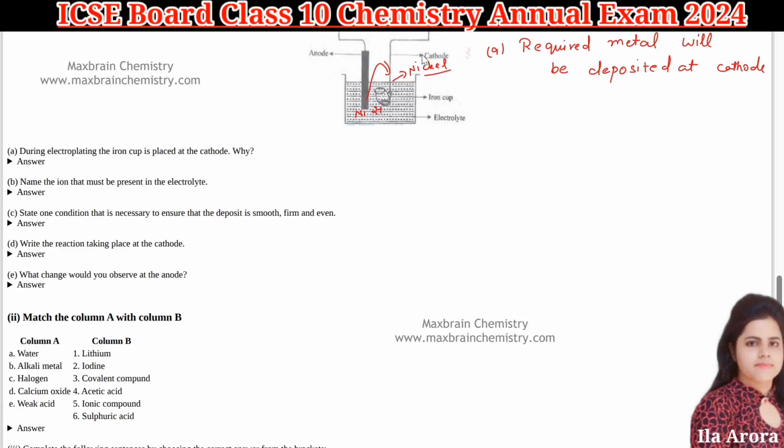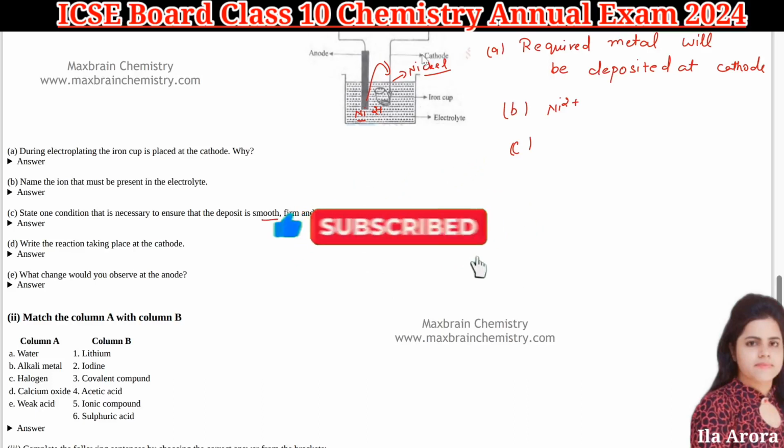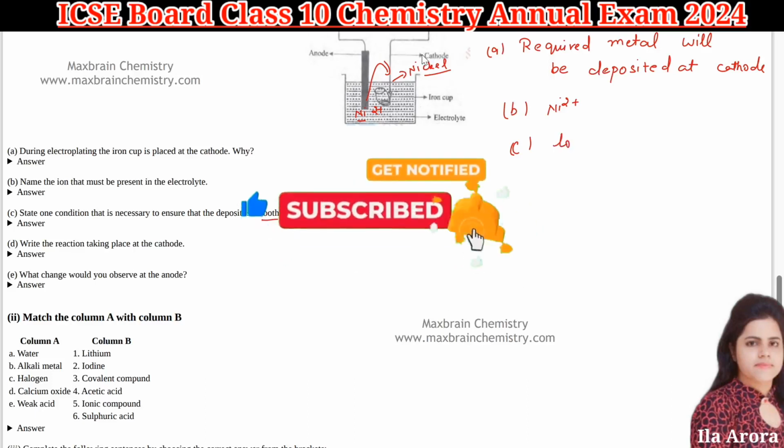Second is name the ion that must be present in the electrolyte. So already I told you what kind of ion should be there in this electrolyte. That is your nickel. So for B, answer will be nickel ion. C. State one condition that is necessary to ensure that deposit is smooth, firm and even. So that is your current. Okay, but current should be low.